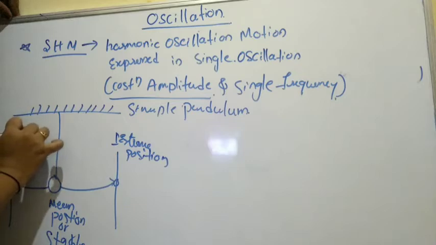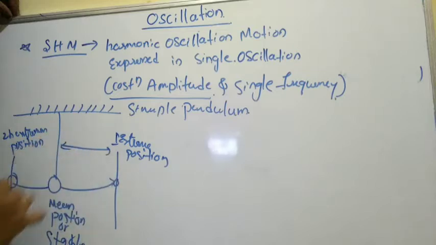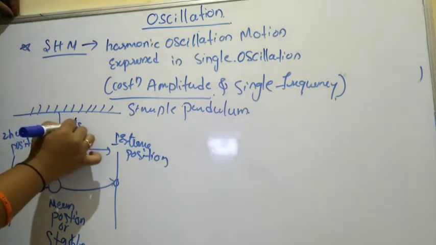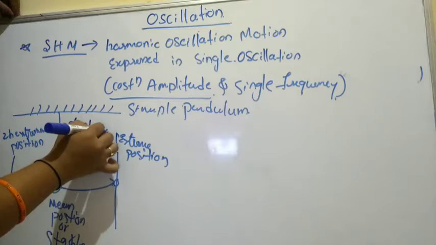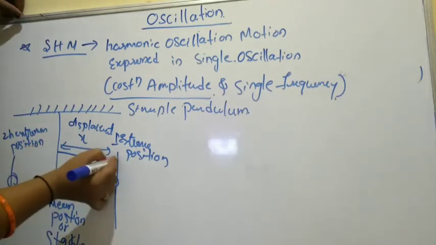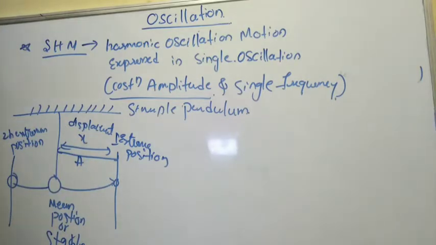So the distance traveled with respect to the mean position, x, or displacement, is measured from the mean position. The distance from the mean position to one extreme position, we call it the amplitude. That we have already discussed in the previous class.